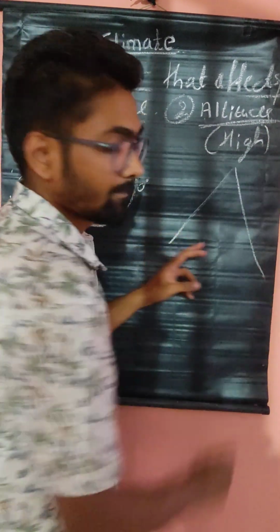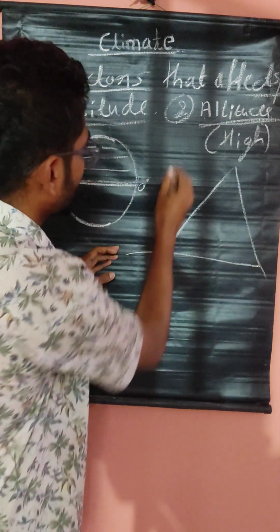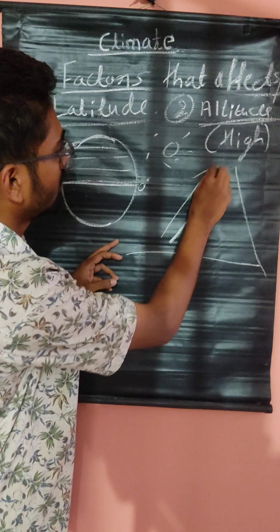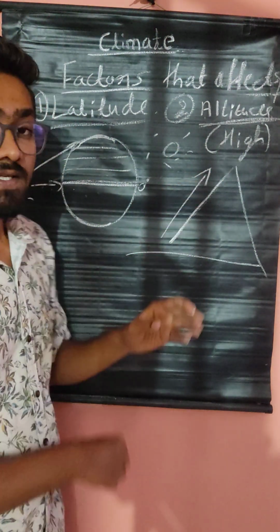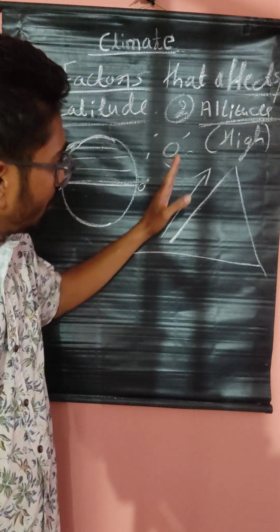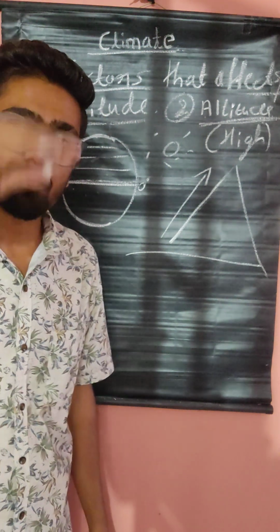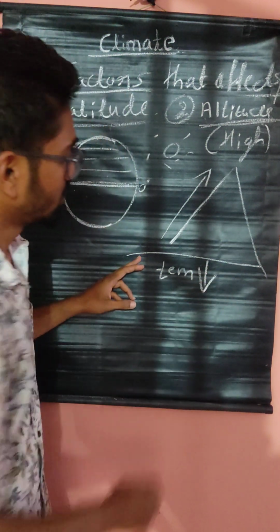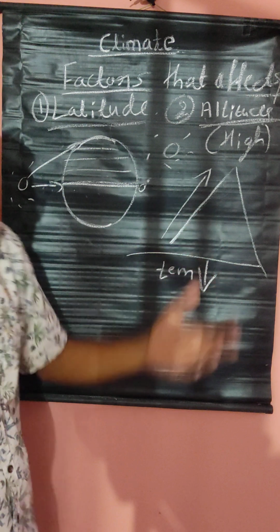Height, like this. See, if this is earth, if this is sun, when we are moving upside towards the sun, we face cold. When we are moving upward, the atmospheric temperature becomes less. The temperature decreases when we are moving upside. Why is it going to happen?